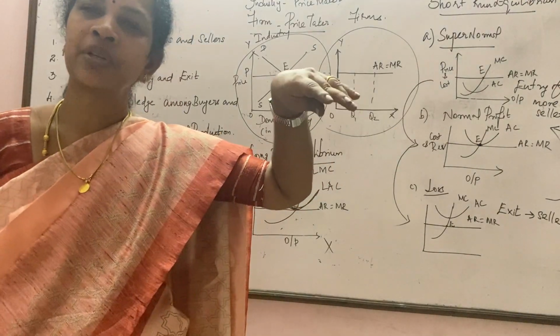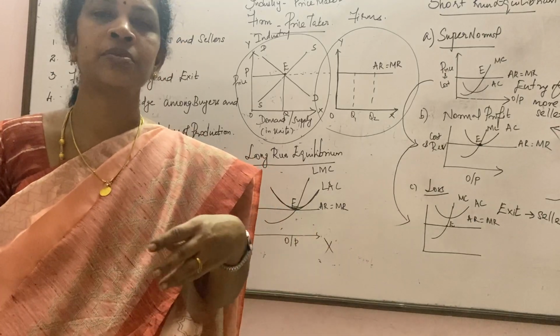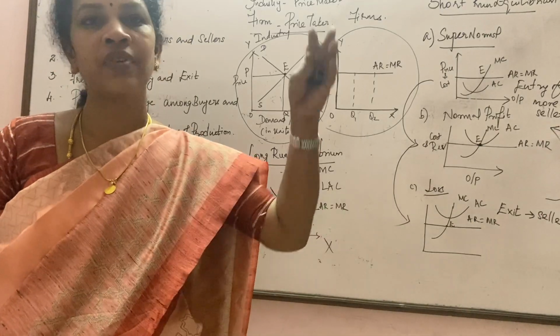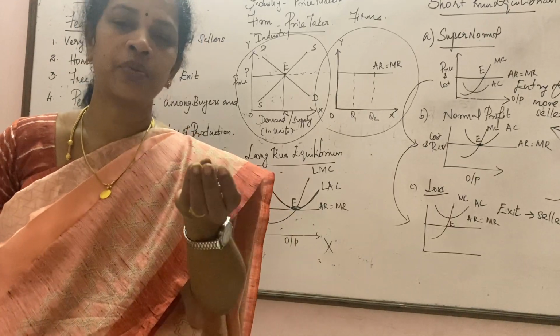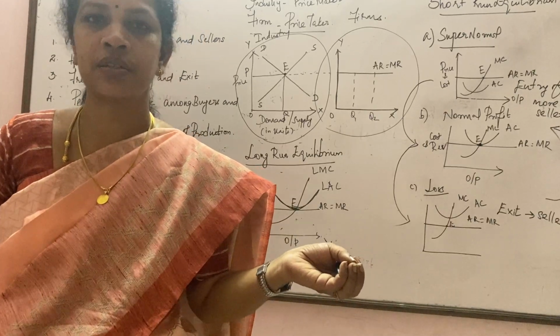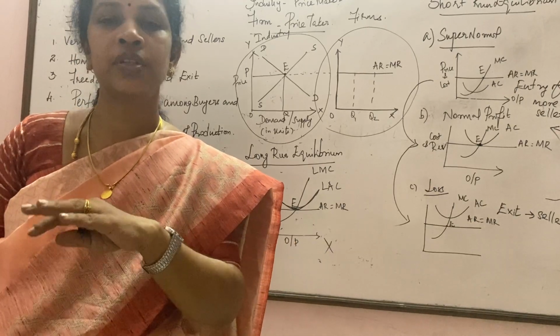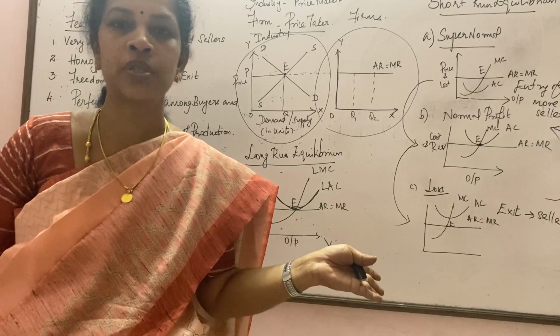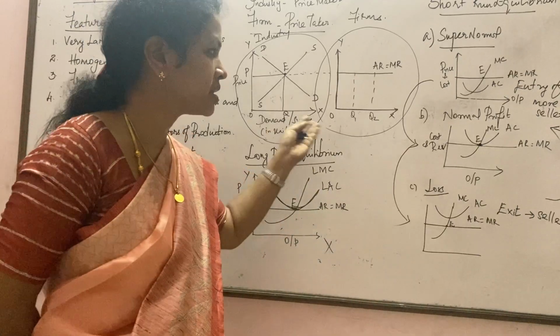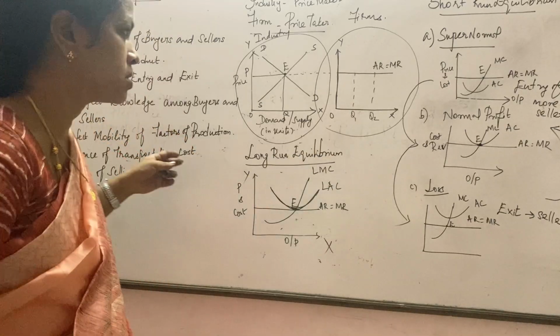You could also see in the market, there are so many shops. If one shop is going to sell the products at a higher price, we could find one or two buyers only in that particular shop. On the other hand, if a shop is going to sell the product at a nominal price, you could see there are so many buyers in the market, right? That is a perfect example here also.